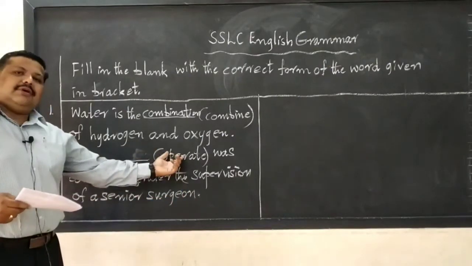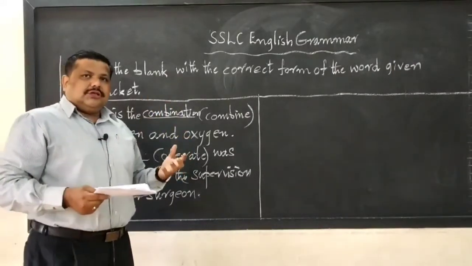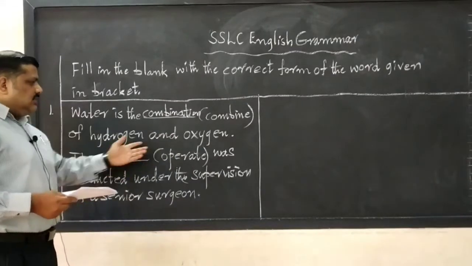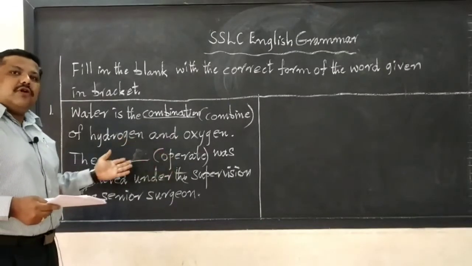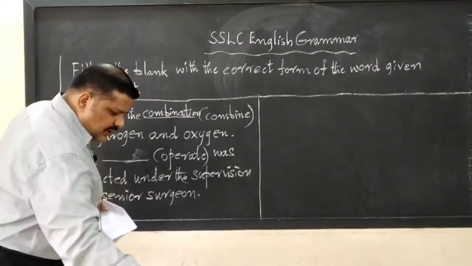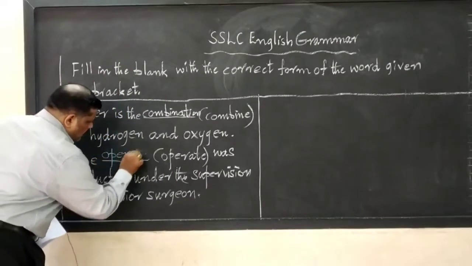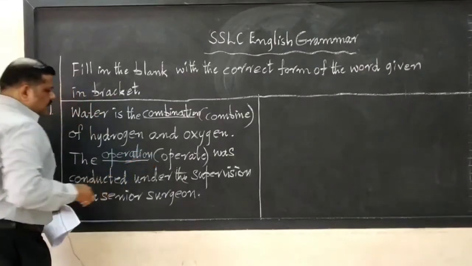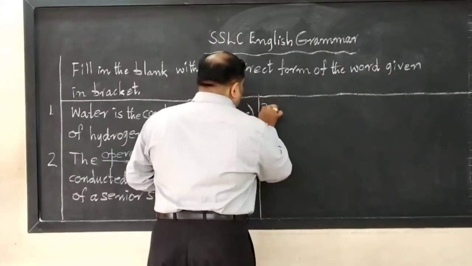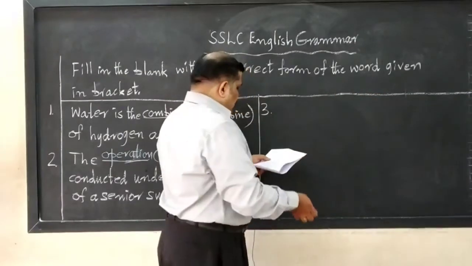In bracket they have given a key word, that is operate. Operate is a verb. Now how to change it according to this sentence? The dash was conducted. So here you have to use the noun form, the operation. So I shall use another color, the operation. That is the answer. So it's very easy. You have to be keen on the nature of the sentence. Third one,